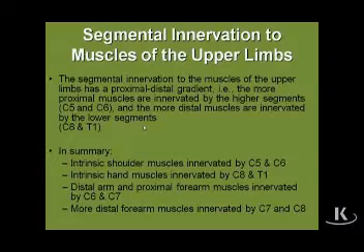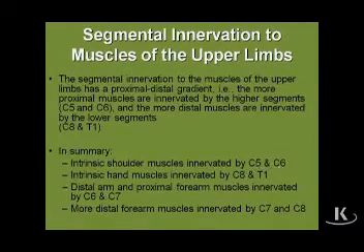And if you combine that principle with the knowledge that almost every muscle in the upper limb is innervated by at least 2 consecutive segments, that means we don't have to know, is a muscle a C5 muscle or a C6 muscle, for example. It'll be a C5 and C6 muscle. So combining the notion that we have 2 consecutive segments involved in the innervation of muscles and that there's a proximo-distal gradient, that means the most proximal muscles, the muscles around the shoulder, are all going to be innervated by C5 and C6, regardless of which nerve innervates the muscle.